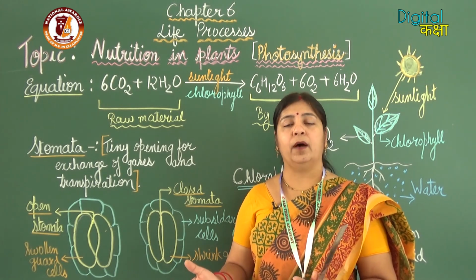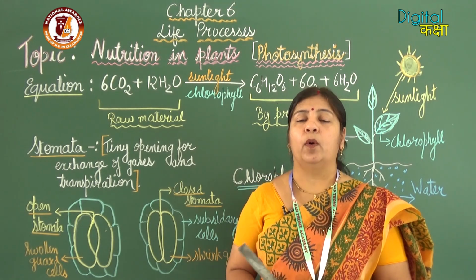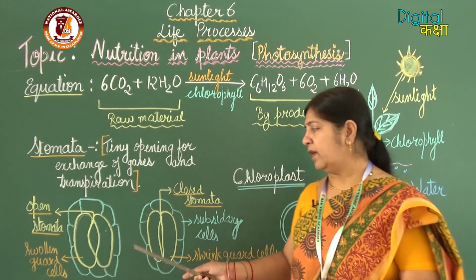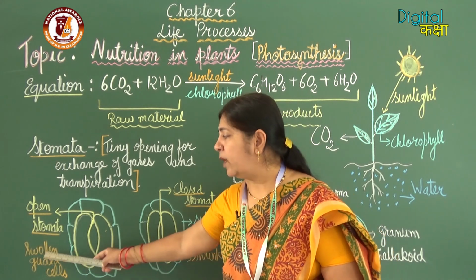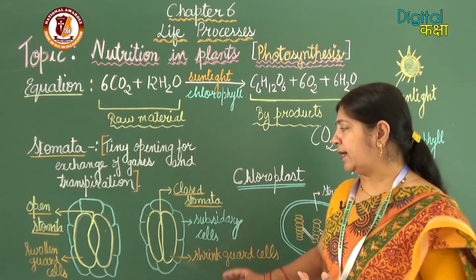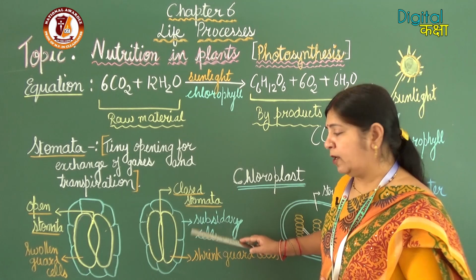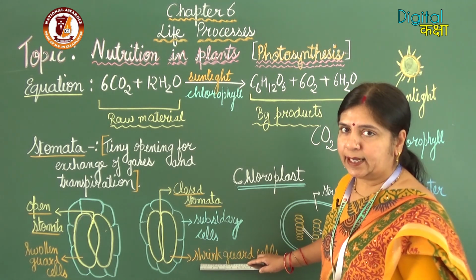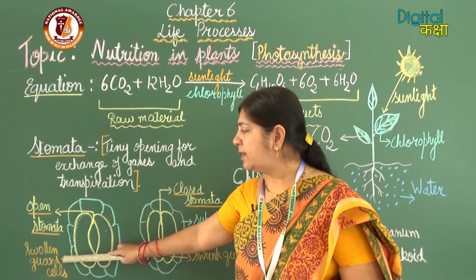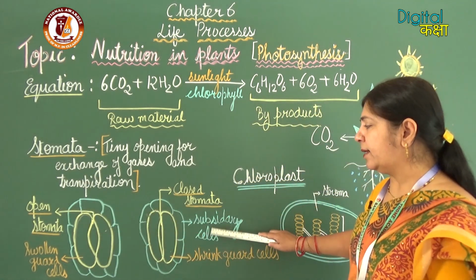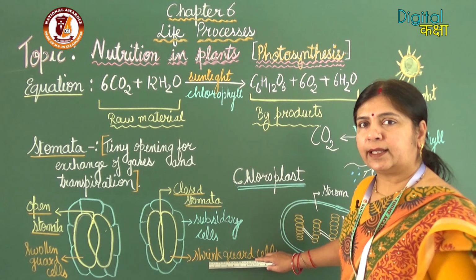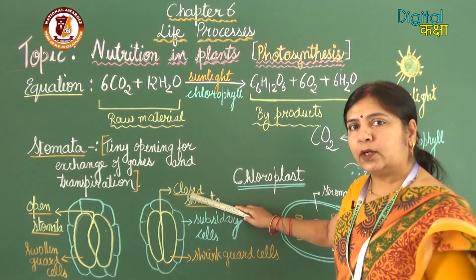So, how do stomata open and close? First is the open stomata with the swollen guard cells, and second is the closed stomata with the shrunken guard cells. When swollen guard cells are there, stomata open, and when shrunken guard cells are there, then the stomata are closed.